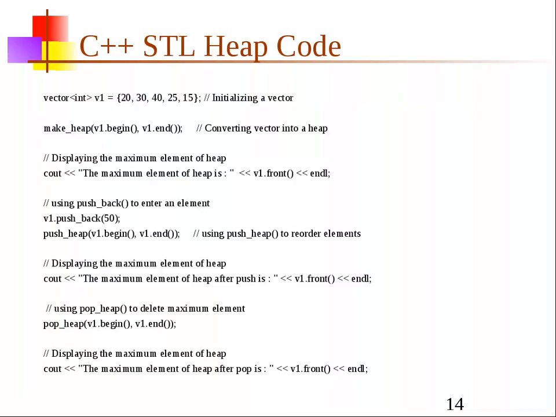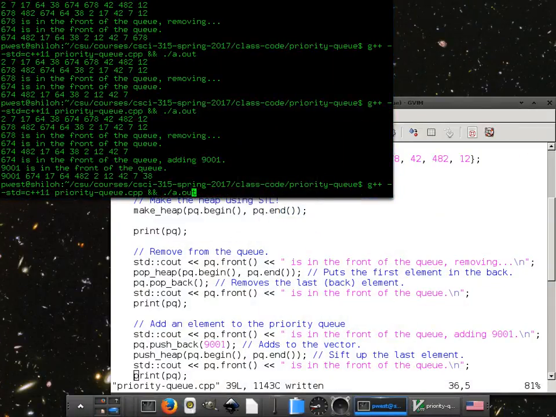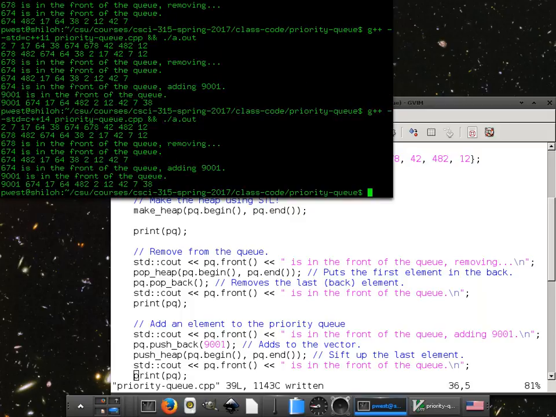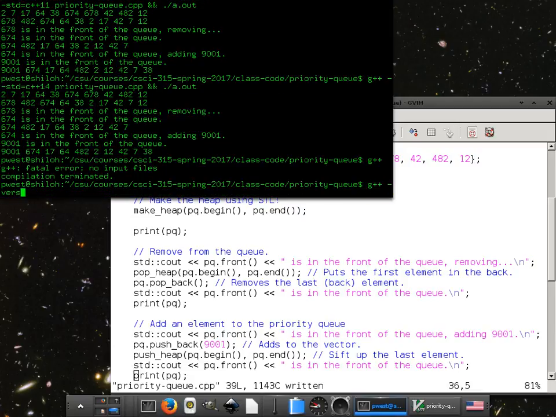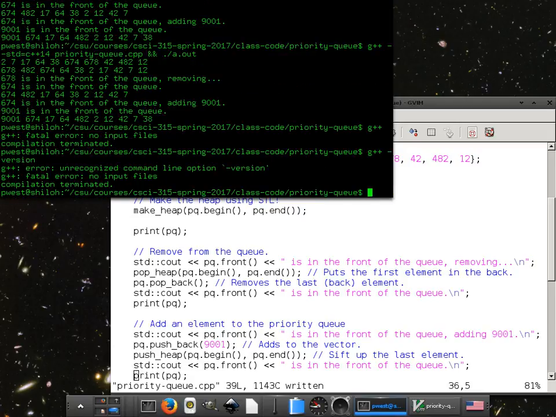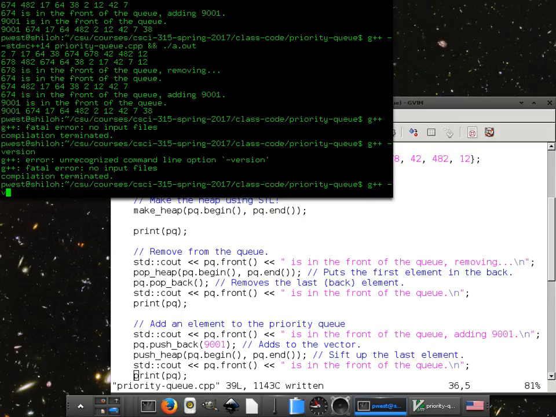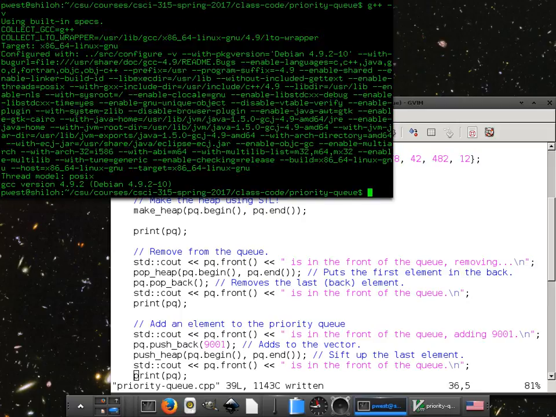Can you do C++14 instead of 11? Let's find out. Okay, good. It still works. Now, before I continue, remember that G++, the version I'm using, is 4.9.2. The latest is 6. Keep that in mind.